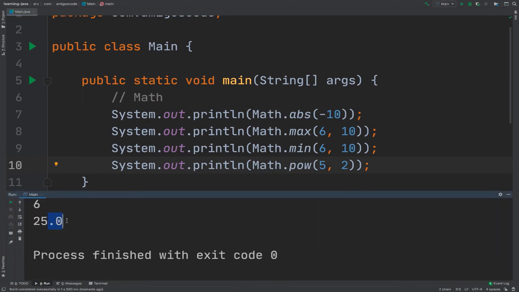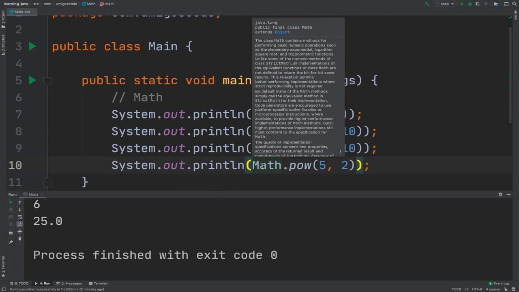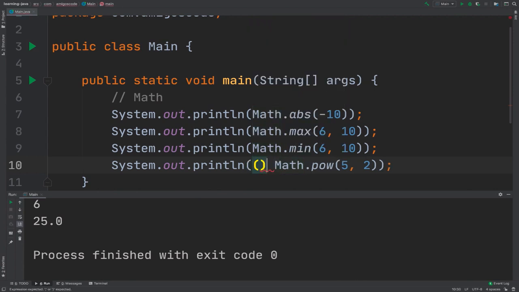So this actually returns a decimal. If you want this to be a whole number, we can simply do this. So we can have int like that. Basically within parentheses, simply say int, and then this will take the result of this and put it as a whole number. So if I run it, you can see that now we have 25.